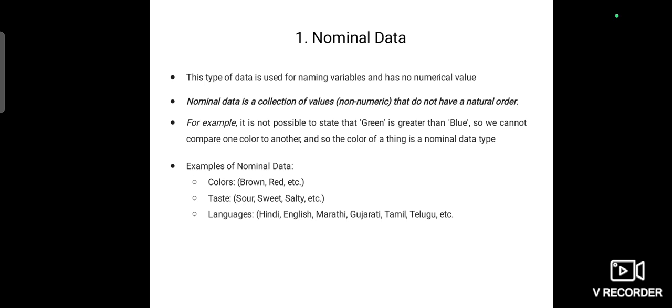Examples of ordered data: educational level, school, high school, associate degree, bachelor degree, master degree, doctorate. So here we have some categories. We are able to order the qualifications by which one is the highest degree. First one, elementary school, second one, high school, third one, associate degree, then bachelor degree, then master degree, finally doctorate.